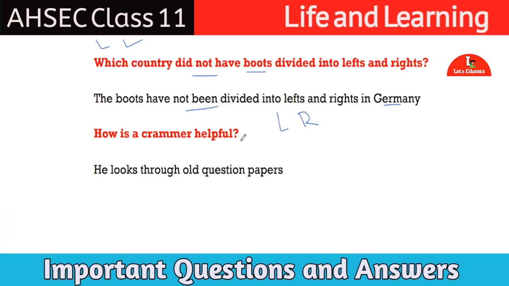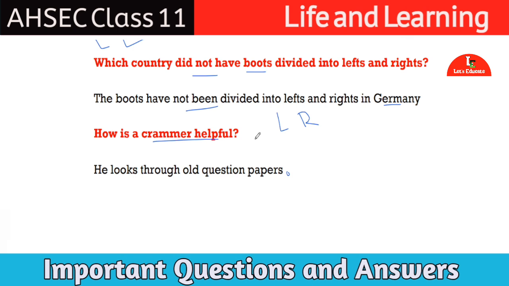Next question. How is a crammer helpful? Answer will be, he looks through old question papers. A crammer is helpful because he looks through old question papers and he can make an attempt or make an idea of what are the questions that the examiner keeps on asking again and again.